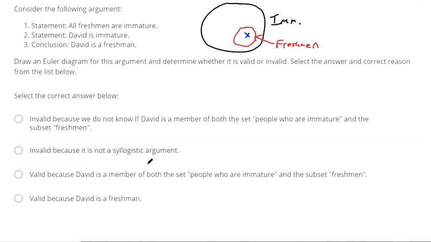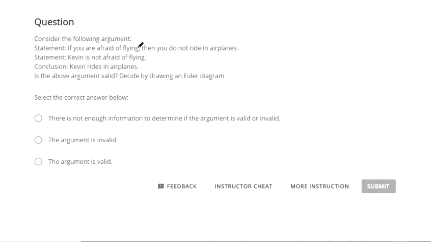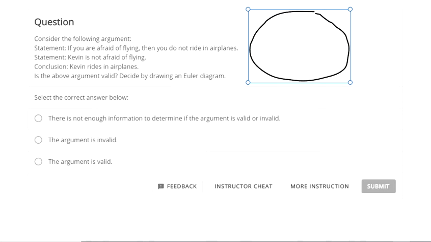Invalid because it's not a syllogistic argument. You can have arguments that are valid that aren't syllogistic. Okay. If you are afraid of flying, then you do not ride in airplanes. So let's make a circle for...